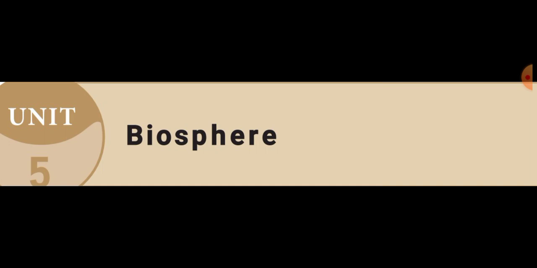Then next we discussed the components of ecosystem, isn't it? Students, do you remember what the three basic components of ecosystem are? Very good. Abiotic components, biotic components, and energy components. What is meant by abiotic components?